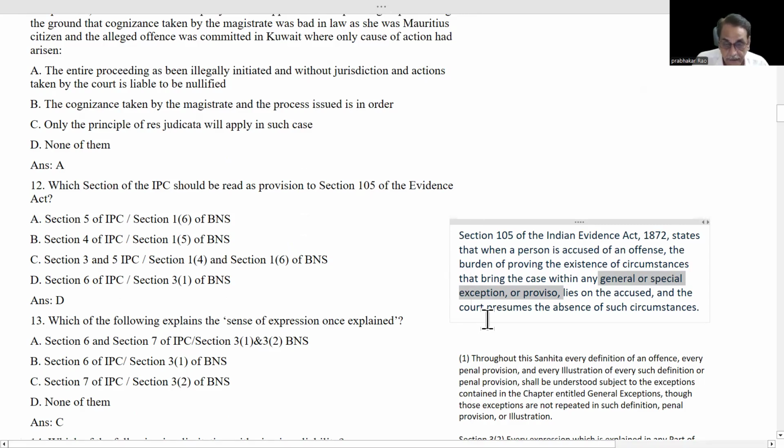Section 105 says that if you are seeking any immunity under general exception, then the court will not presume that you will come within that general exception. The burden is on you to prove that you come under that general exception. Now here we see the answer.